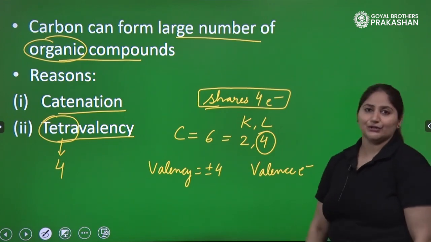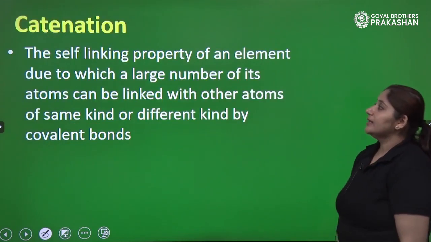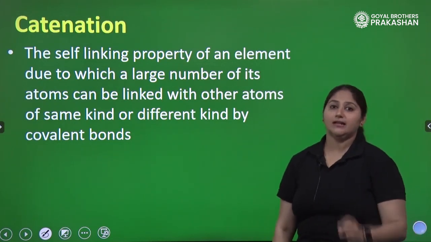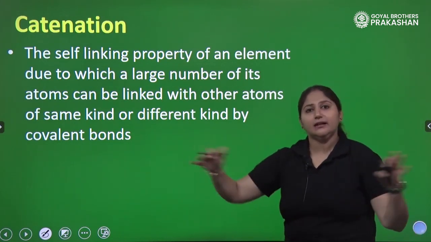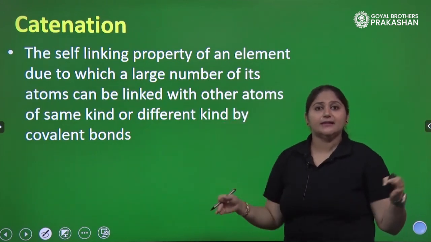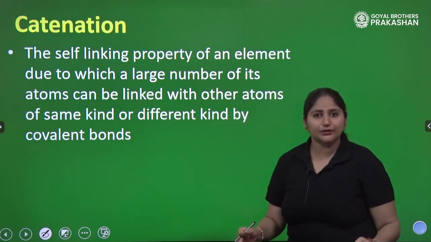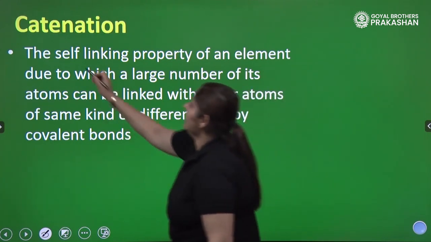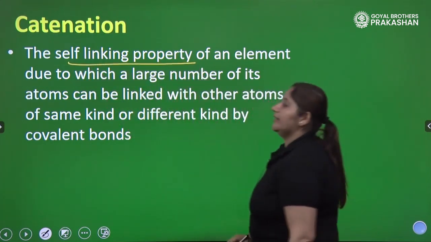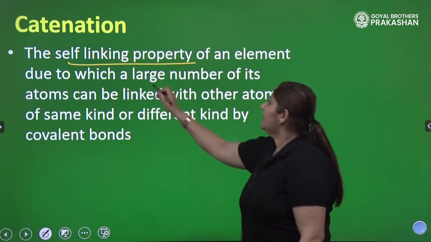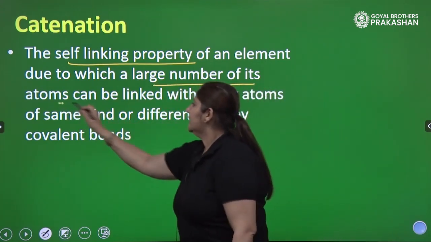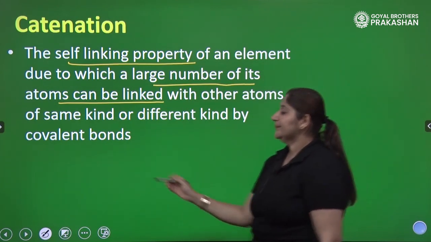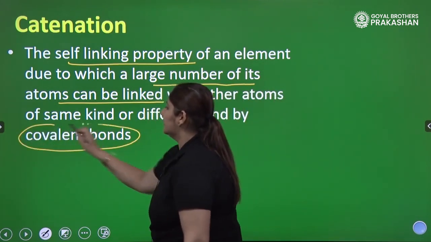Now what about catenation? Children, catenation is a very important term in organic chemistry, because the entire set of compounds exists on the basis of this important property. So what is catenation? The self-linking property of an element due to which a large number of its atoms can be linked with each other, of the same kind or a different kind, by covalent bonds.